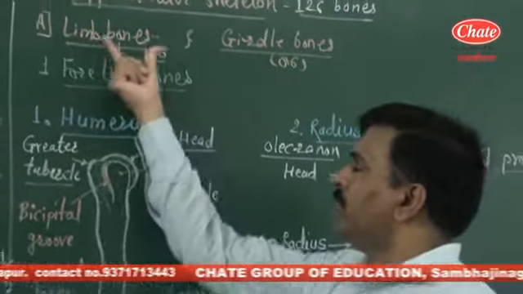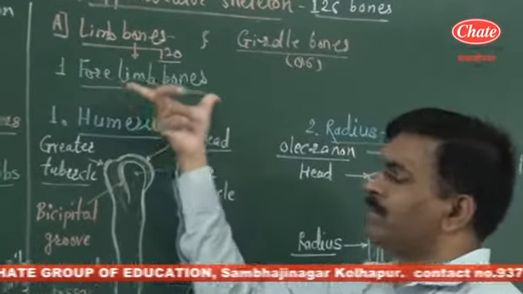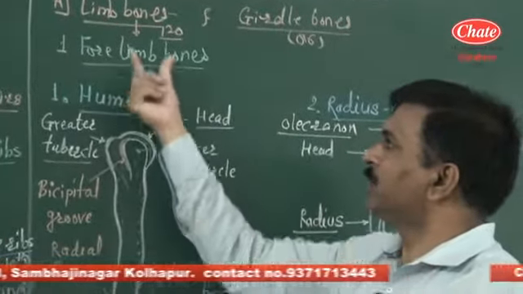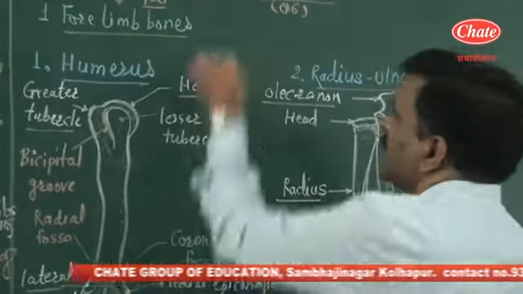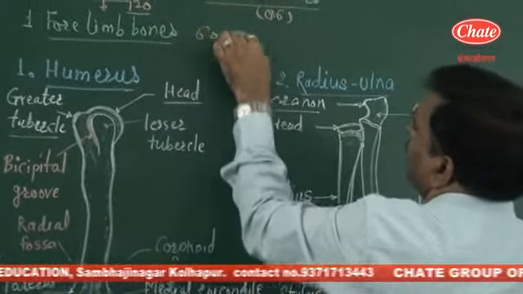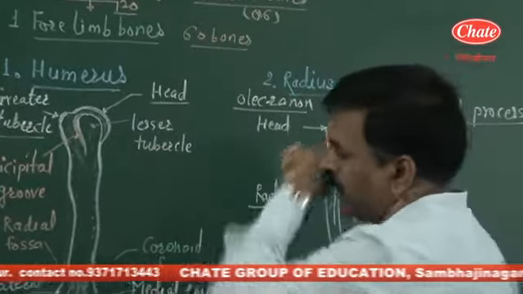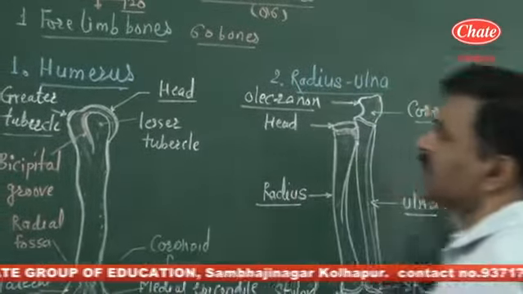So when you focus on the limb bones, you know that there are two types of limbs present in human beings, forelimbs and hind limbs. Forelimbs consist of 60 bones, while hind limbs consist of 60 bones. When you focus on the several regions of the forelimbs,